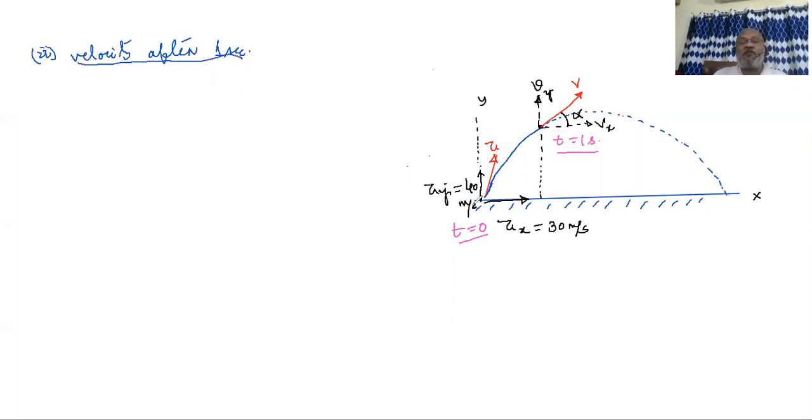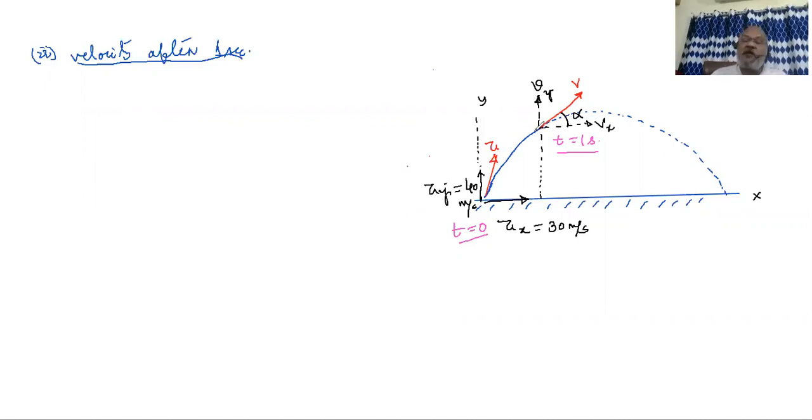We assume that the body starts its motion at time t equal to 0. That means velocity at 1 second is asked. Velocity is a vector, so we have to find its magnitude, and we also have to indicate the direction, which here is indicated by the angle alpha that it makes with the horizontal.